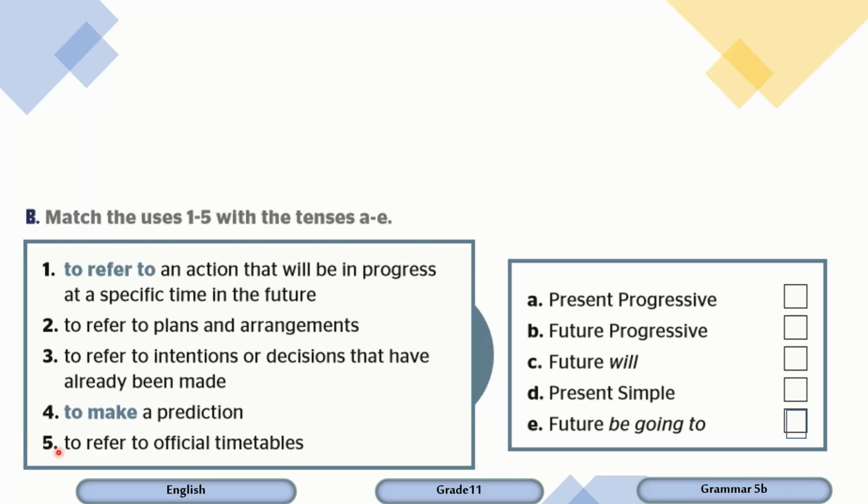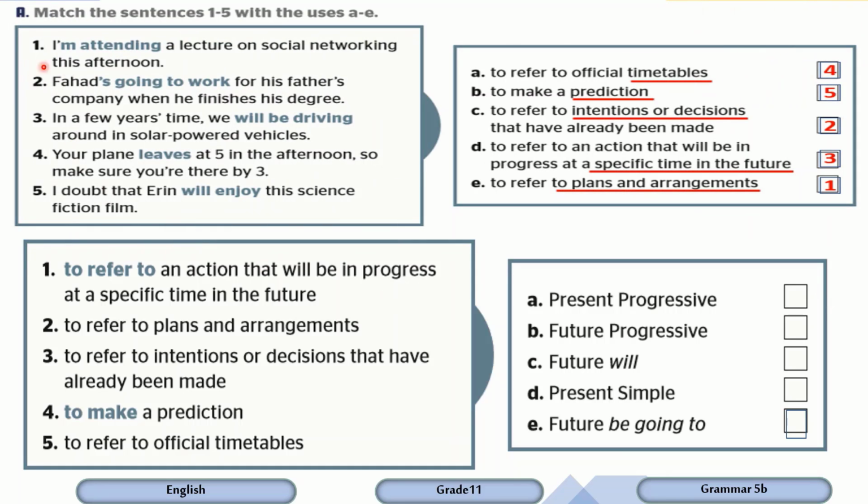Move on now to the activity B. Match the uses now 1 to 5 with the tenses A to E. This, of course, with reference to the previous activity, which is A. So, to refer to an action that will be in progress at a specific time in the future, let's check it here, which is in the previous exercise. As you can see, which is sentence number 3, we will be driving. Will plus be plus ing, so the tense here is the future progressive.